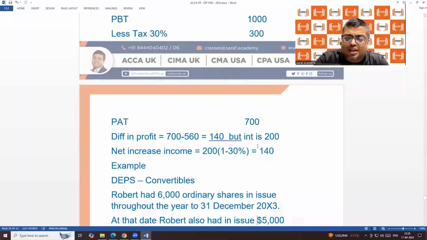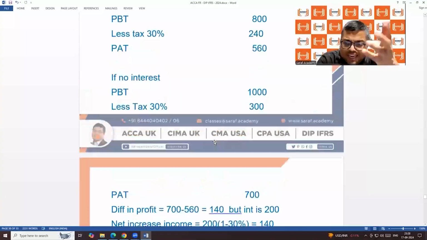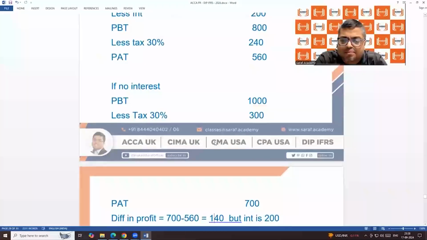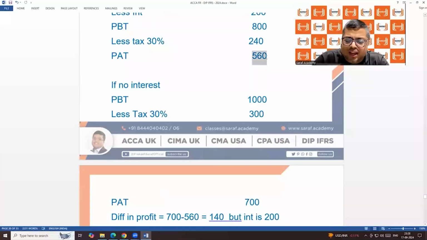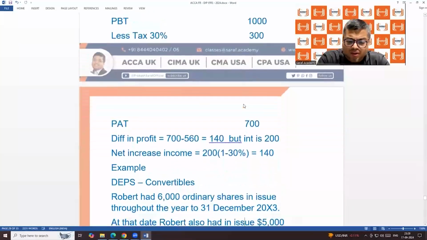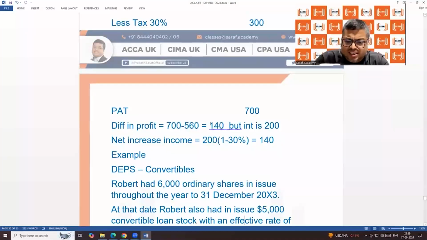What is the net effect on earnings? 200 after tax, 200 into 70%. You don't need to do so much calculation. It is just for understanding purposes. When the profit is given as 560 after interest and the interest is 200, without interest how much will be the profit? 560 plus 200 into 70%. Whatever the interest is deducted, when the interest is not there, after adjustment of tax, the net effect on earnings is 140. 560 plus 140 is 700.